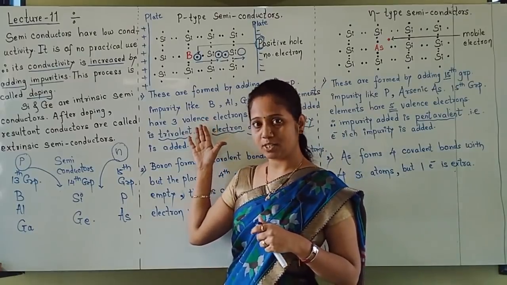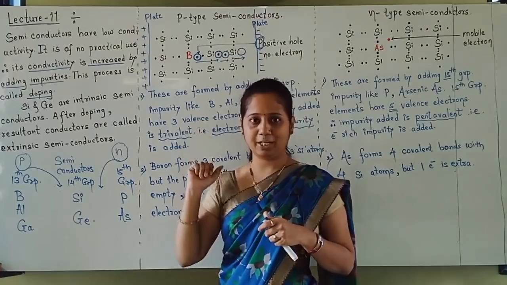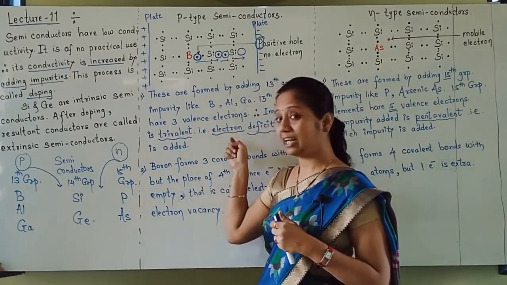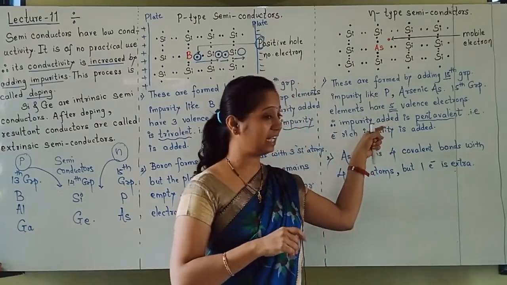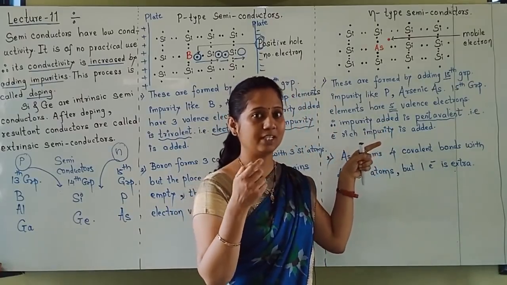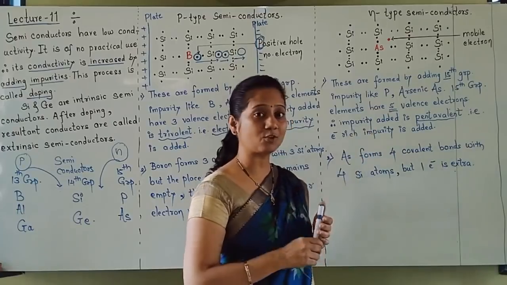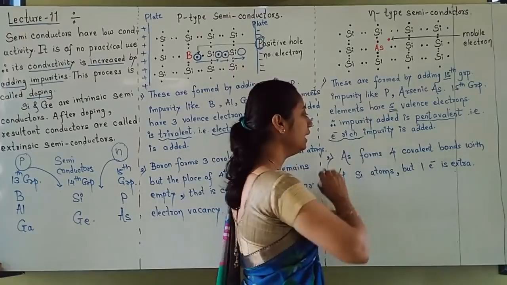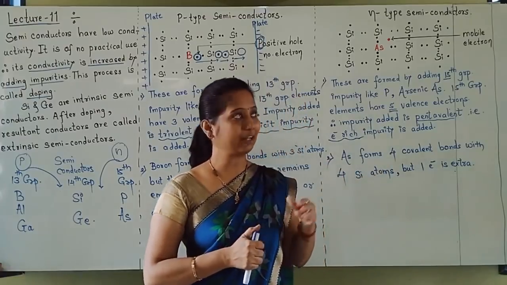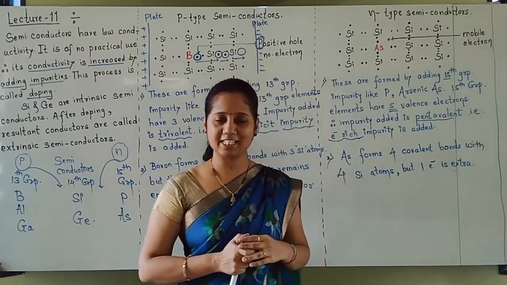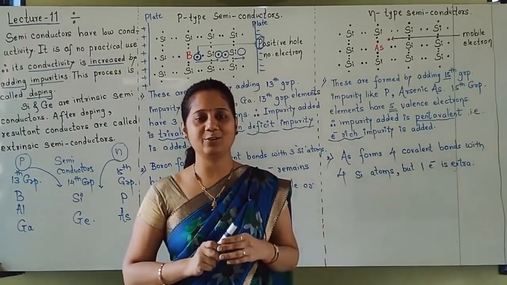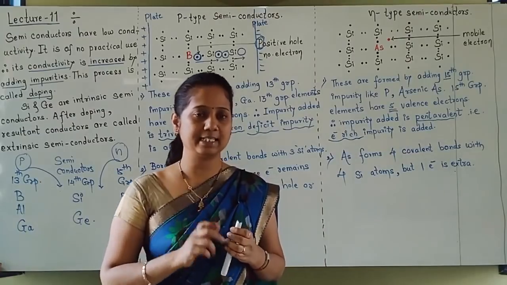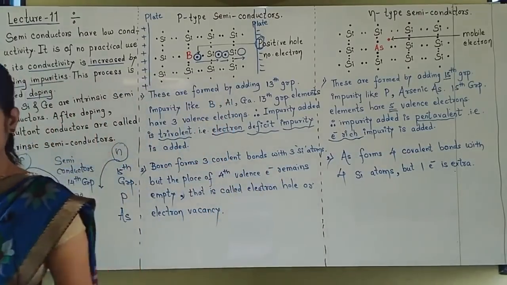Here 3 valence electrons were there, so trivalent impurity was added. Here electrons were less, so it was called electron deficit. Now here there is 1 electron more. So this type of impurity is called an electron rich type of impurity. So 1 extra electron is responsible for conductivity, which is negatively charged. So these are called N type semiconductors. Students, this reason I will write, till then you note down this.